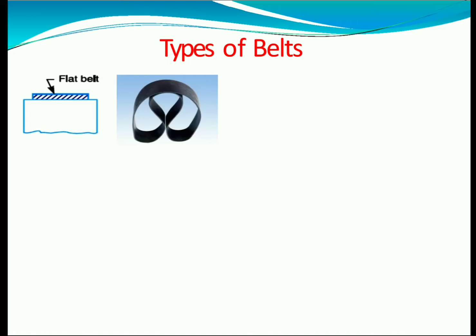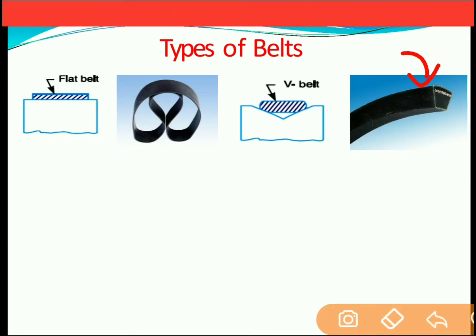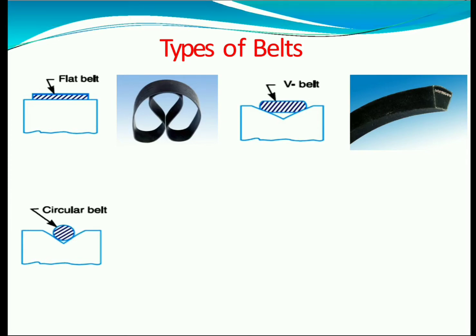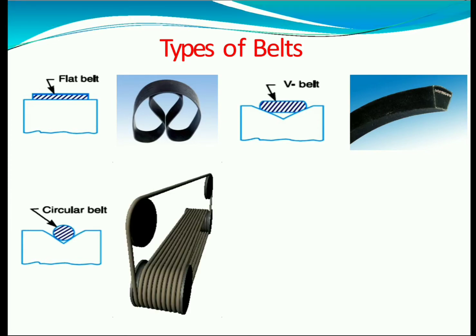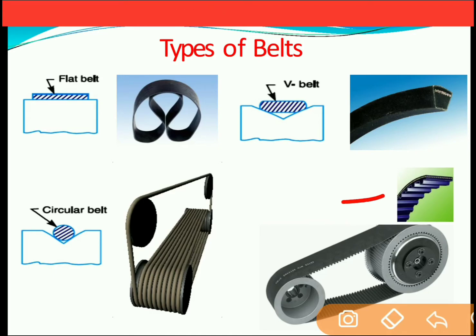Types of belt. Different kinds of belts are used to transmit the motion. If the cross-sectional area of the belt is rectangular, it is considered a flat belt. If the cross-sectional area of the belt is of V shape, then it is considered a V belt. And if the cross-sectional area of the belt is circular, it is considered a circular belt. Last is the timing belt. Timing belt means what? The shape of the belt is in the form of steps, as you can see in this figure. This kind of timing belt is used so as to provide better grip as compared to other types of belt.